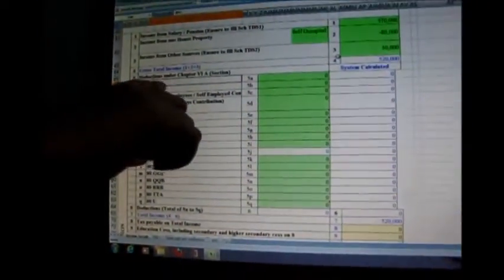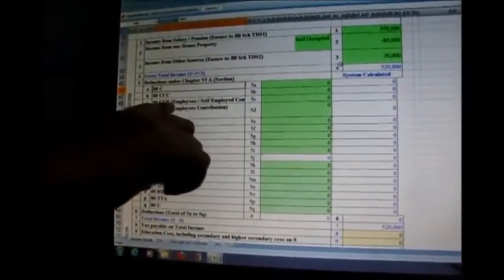Now coming to the deductions. Deductions is 80C. As we all know, the maximum deductible amount under 80C is 1 lakh rupees. 80C contains 4 columns: 80C, 80CCC, 80CCD, 80CCD. All these four things, their total should add up to 1 lakh rupees. There is no separate exemption. I will tell you what all things are covered in these four.